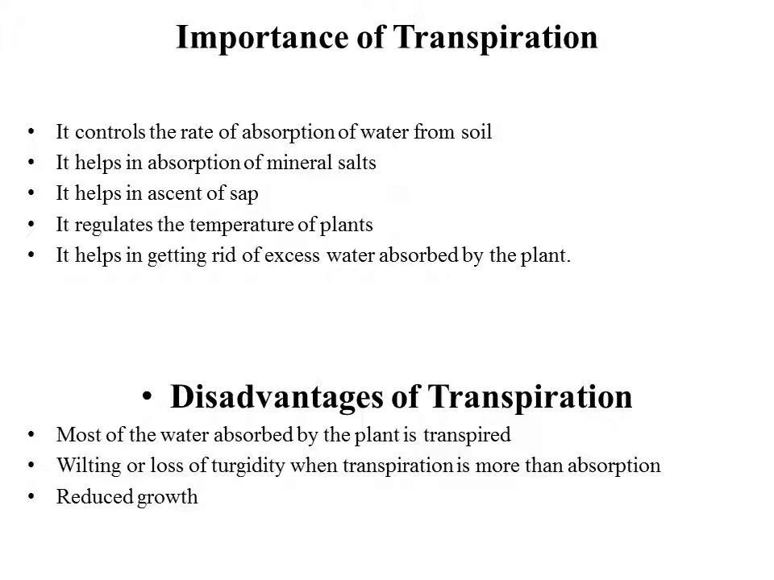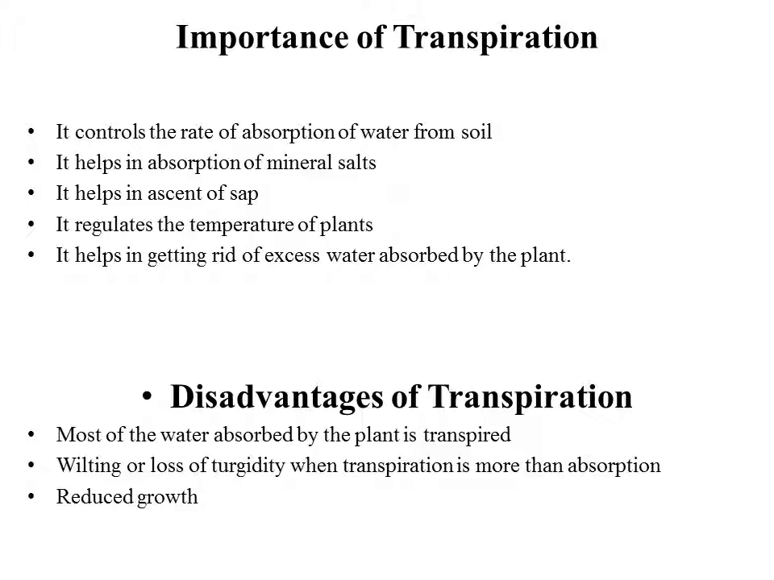It also helps in the absorption of mineral salts. It helps in the ascent of sap, which we have already discussed. It regulates the temperature of the plant. Whenever water evaporates from the plants, it takes some heat from it, and this helps in cooling down not only the plants but also the surrounding area. It also helps in getting rid of the excess water absorbed by the plant.